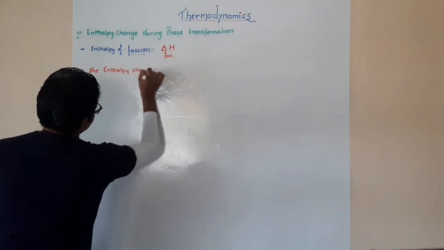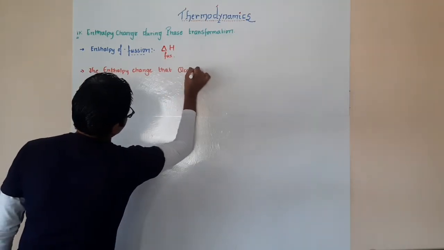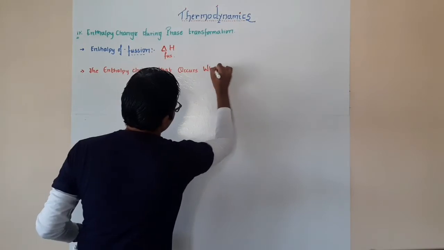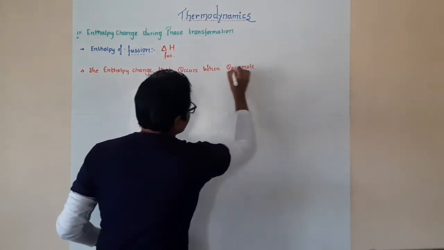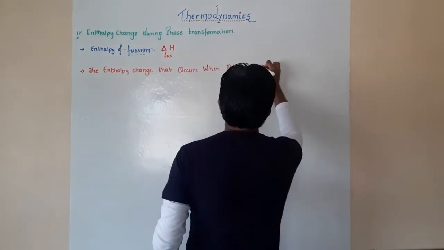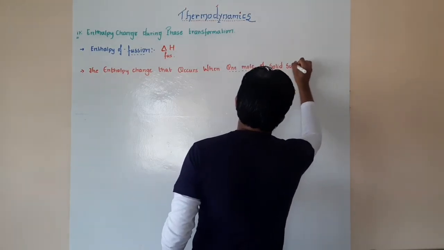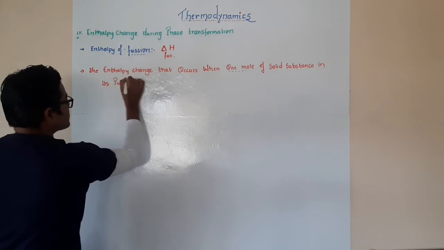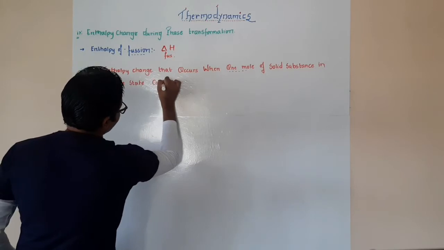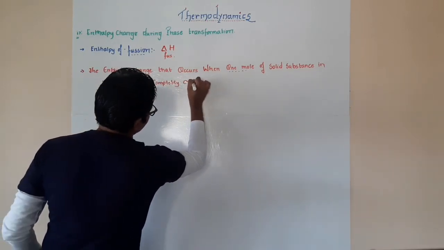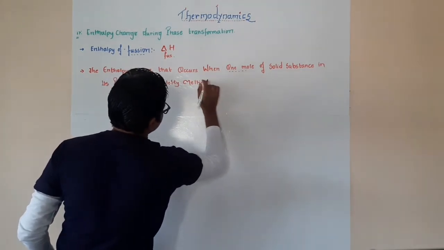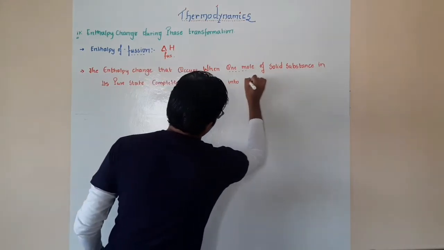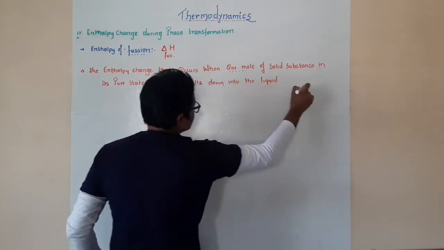The enthalpy change that occurs. That means if you have a particular solid, what change in the energy occurs when 1 mole, now they are very specific over here, 1 mole of solid substance in its pure state completely melts down into the liquid state?